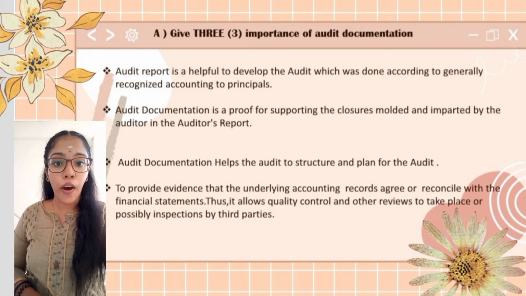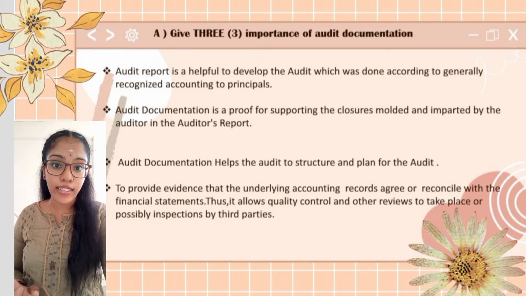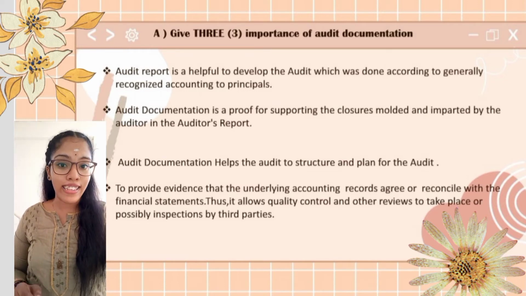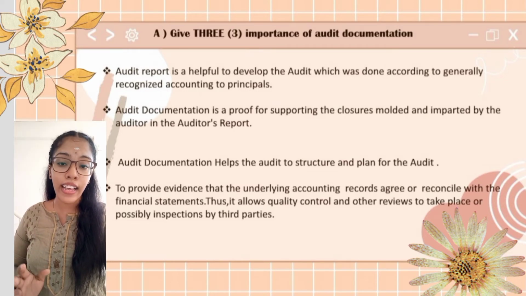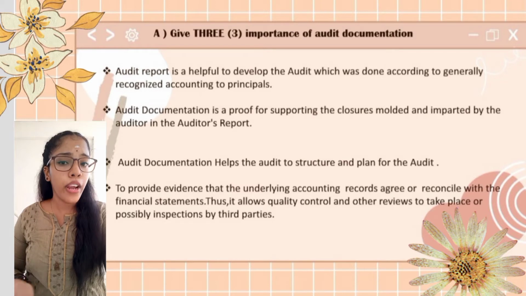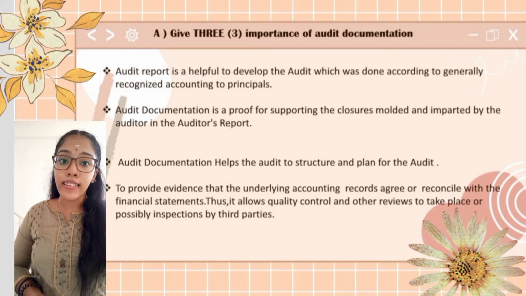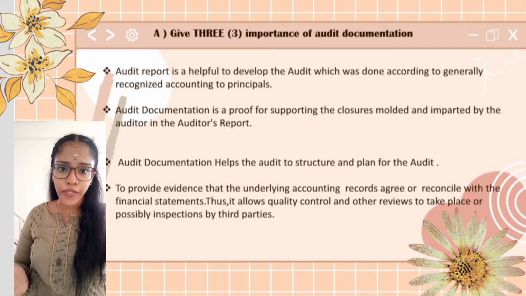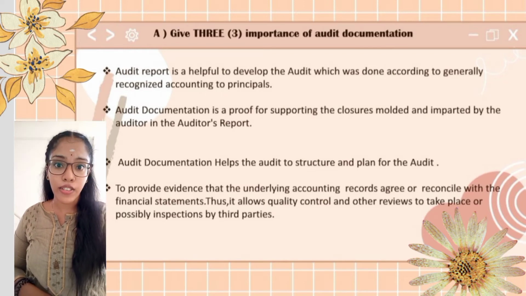Third, audit documentation helps the auditor to structure and plan for the audit. And lastly, it provides evidence that the underlying accounting records agree or reconcile with the financial statement. Thus, it allows quality control and other reviews to take place, or possibly inspection by third parties.